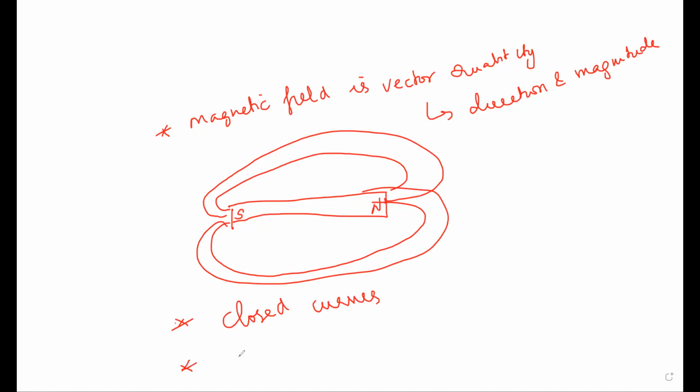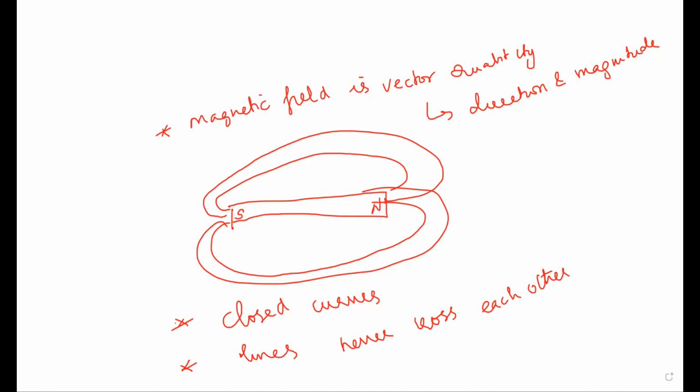Then another thing, these magnetic field lines never cross each other. That means what? If they cross each other, what is the meaning? There will be two directions at that point. So that is wrong. So magnetic field lines never cross each other. That is also a correct statement, isn't it?